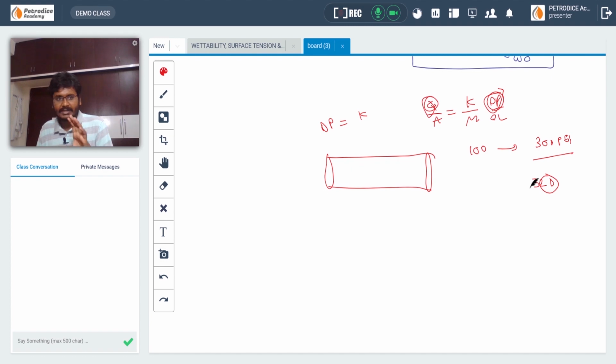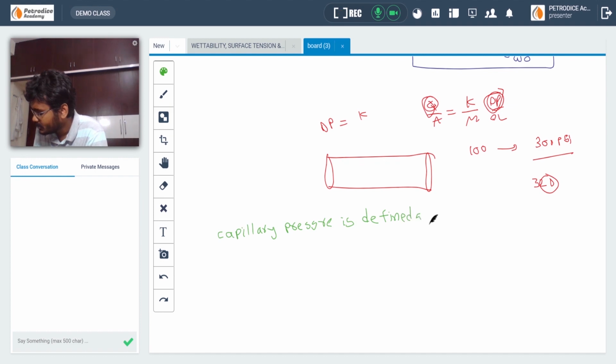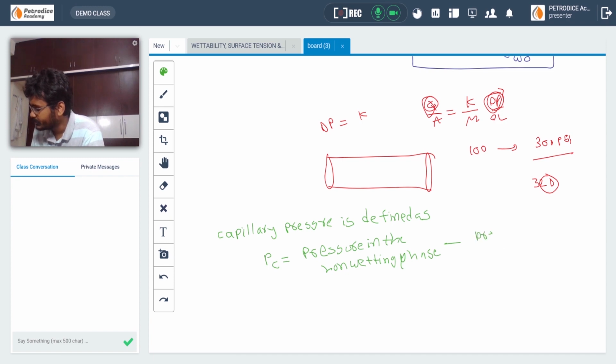Basically, capillary pressure is defined as, and this formula is very important, PC, the pressure in the non-wetting phase minus the pressure in the wetting phase.